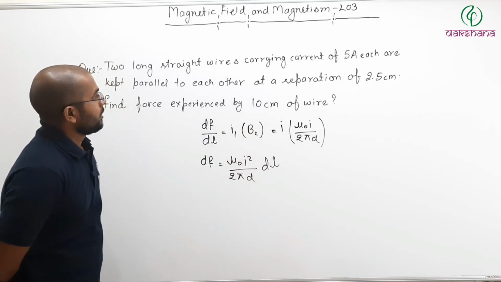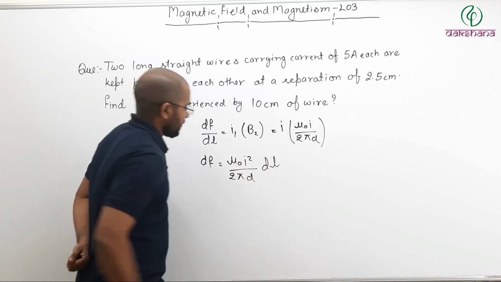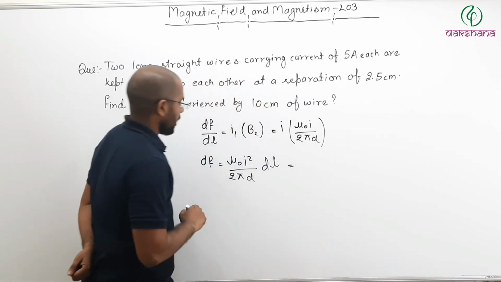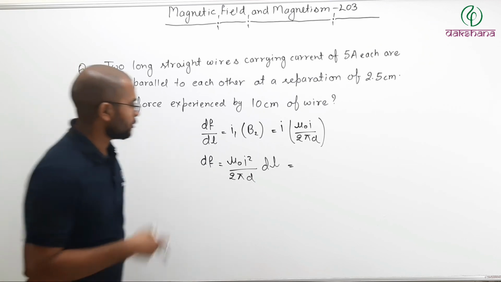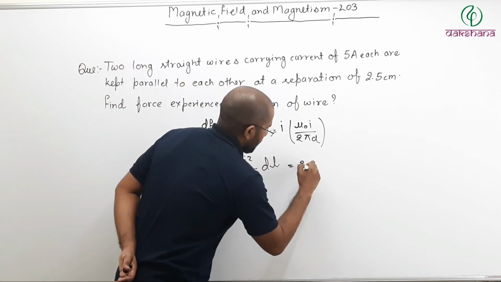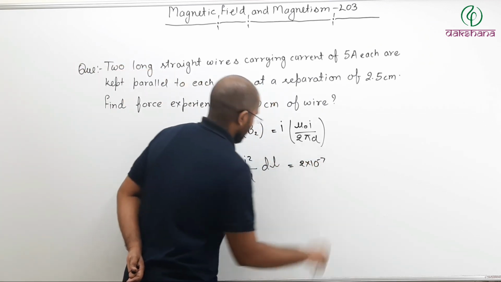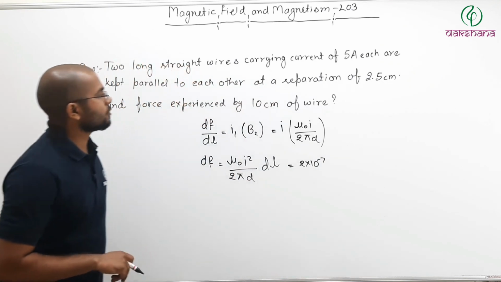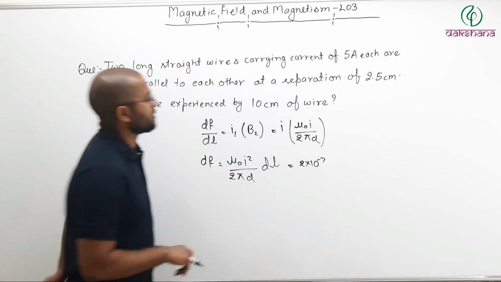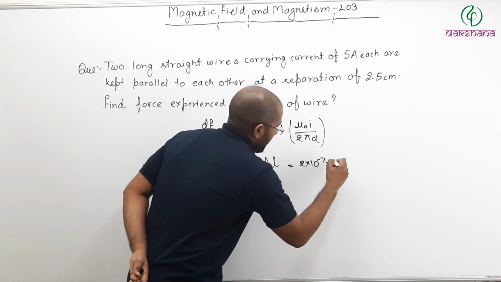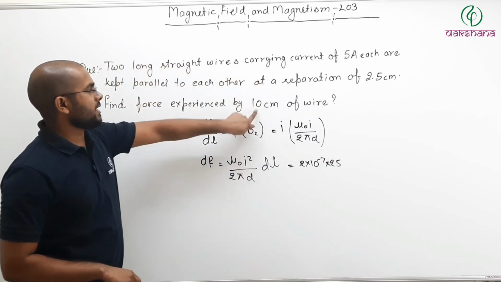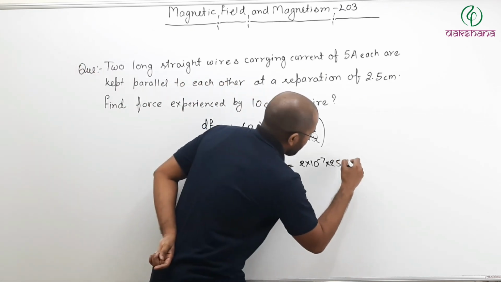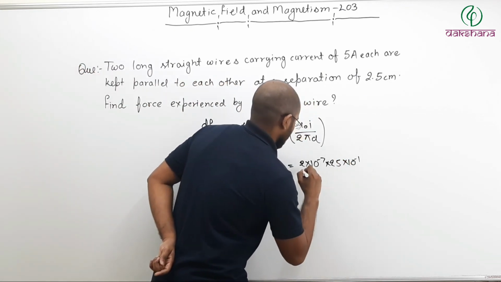Now, the values are given. Let us find out. Mu naught is 4 pi into 10 to the power minus 7, divided by 2 pi, so 2 into 10 to the power minus 7, multiplied by I square. What is I square? 5 ampere square, so multiplied by 25, multiplied by dl. What is dl? 10 centimeter, so 10 to the power minus 1 meter.